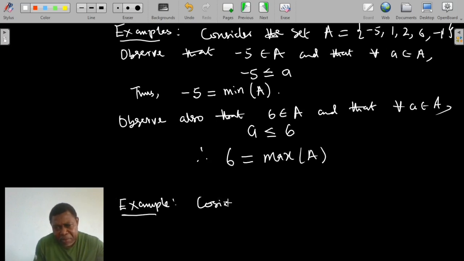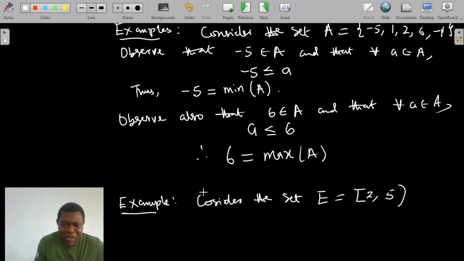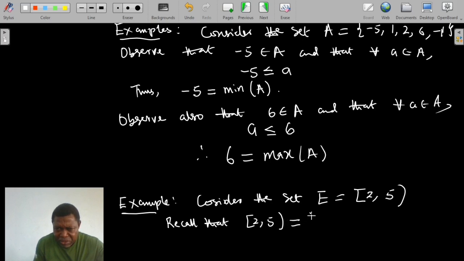Consider the set, say E, equals the interval [2, 5), the closed-open bounded interval. Recall that [2, 5) is equal to the collection of all x in R such that 2 is less than or equal to x, while x is strictly less than 5.